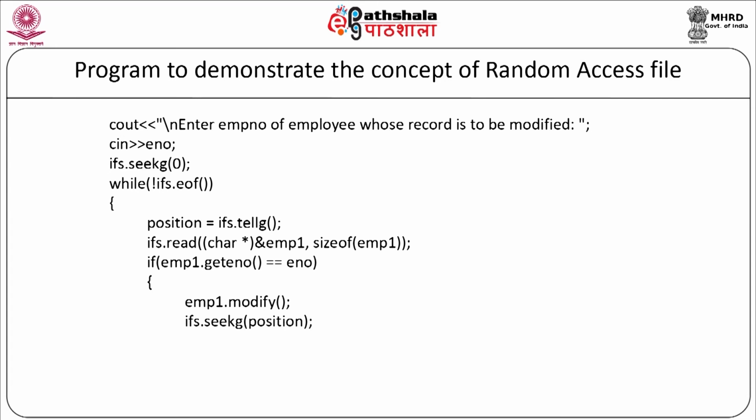ifs dot seekg position will go to the position from where we got that particular record. ifs dot write char star ampersand employee 1, size of the employee 1. So, the old record will be overwritten with the new value from the starting position. Flag will be equal to true and we will come out of the loop using the break, and our if condition will end and our while condition will end. So, here it will go on reading the records from the file until the corresponding employee number is found. If the employee number that has to be modified is found, it will ask for the new details from the user and write them to the file.